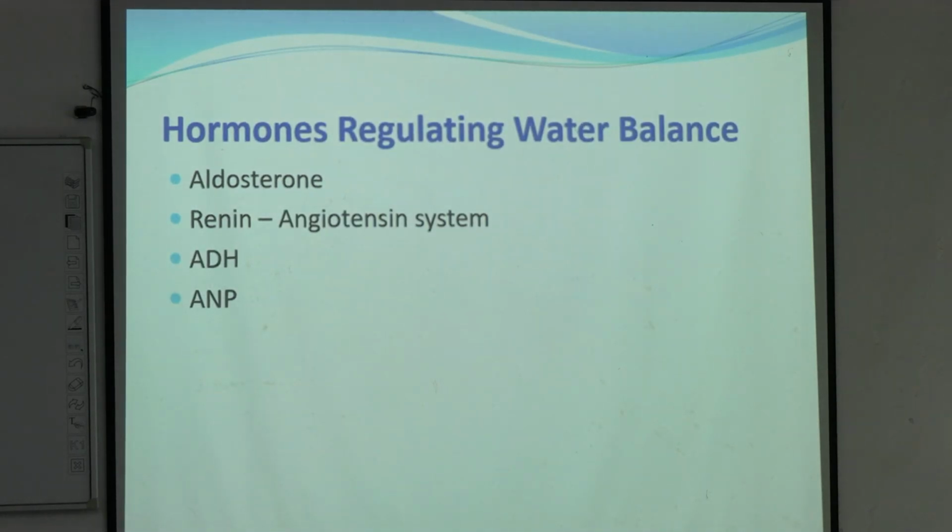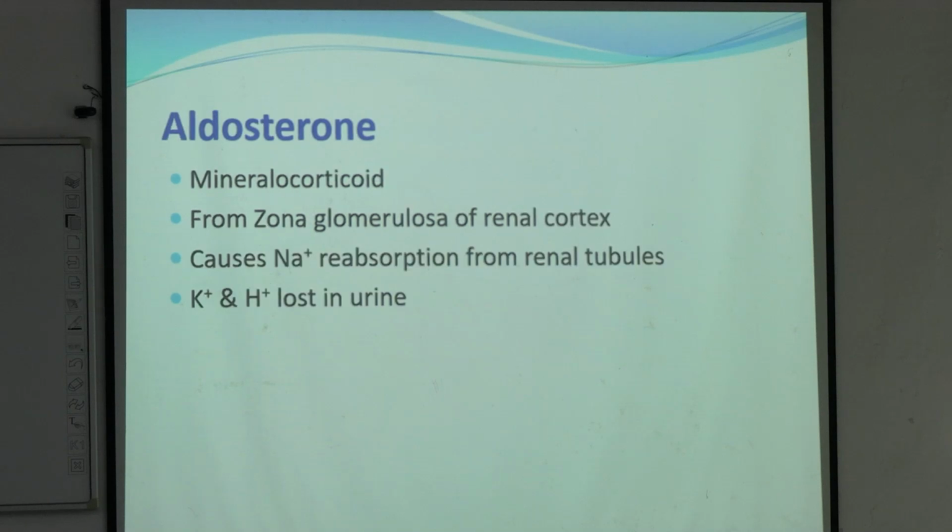Now, what are the hormones regulating water balance? They are aldosterone, renin-angiotensin system, antidiuretic hormone, and atrial natriuretic peptide. So what is aldosterone? Aldosterone is a mineralocorticoid secreted from renal cortex. Right? And how it acts?